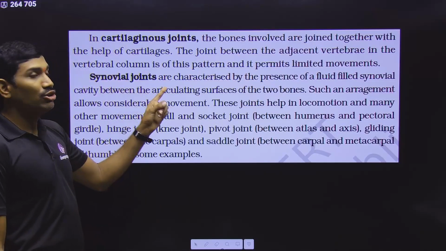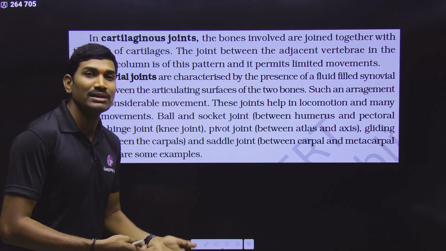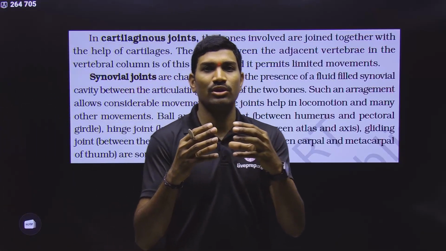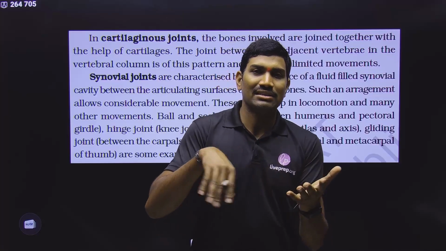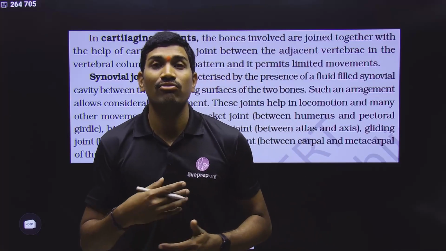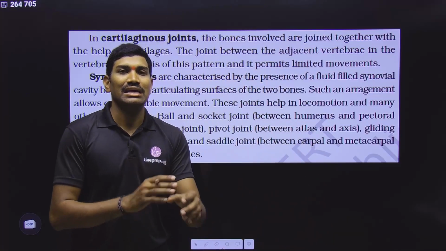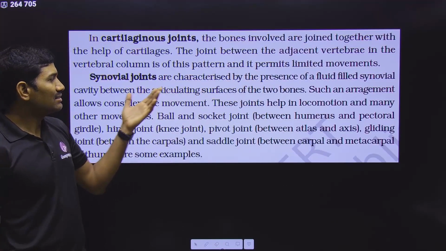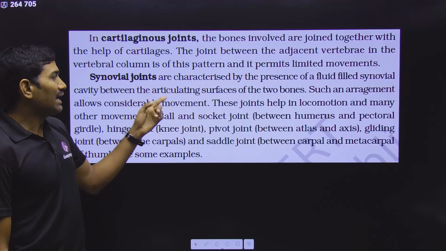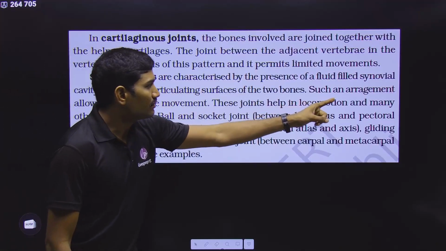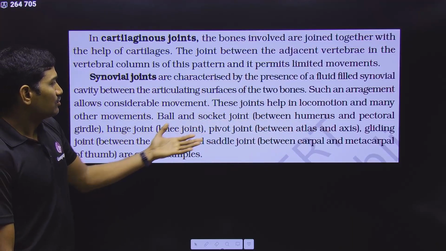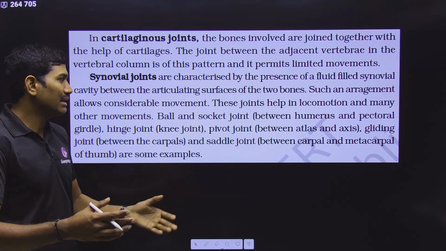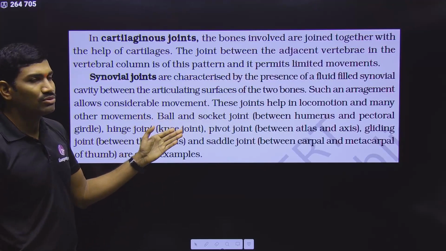But these synovial joints are allowing the maximum movement at the joints. Here a synovial cavity will be present at these joints. This cavity is filled with a fluid called synovial fluid, and different materials are present in it. They will help in the lubrication at these particular junctions, helping in the movement. Articulation means the joinings. So here, within these synovial joints, again based on the type of joint, they have given different types. Now let us quickly go through some examples.